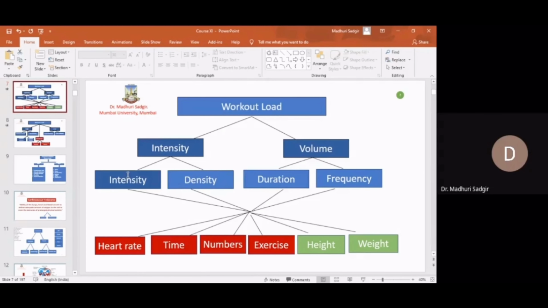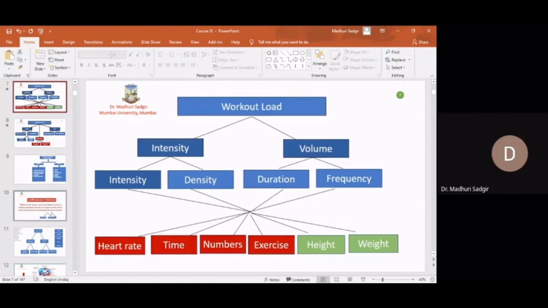But if I'm running a long marathon, a 42 kilometer marathon, my volume, you can see here, the duration or distance, you can call it duration or distance, is very, very high. My intensity is not like a simple walk or a simple jog. It is good enough, moderate intensity, and I'm running for a longer duration and longer distance.